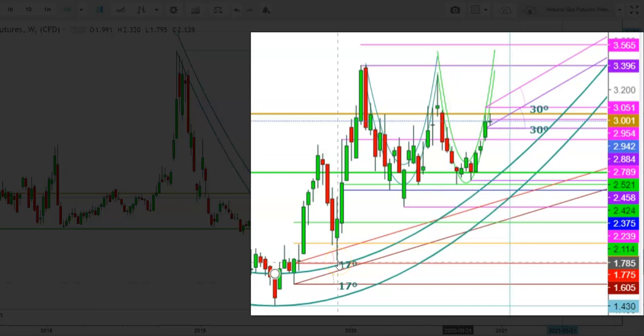So here you can see how the natural gas futures started an uptrend from the lows of $1.785 that they tested during the month of September 2020. From here you can see how a steep upward move was seen in natural gas futures when the natural gas futures finally tested the levels of $3.396 during the month of October 2020. But since then the natural gas futures remain very volatile till now. Here you can see how the natural gas futures have tested once again the levels of $2.2 during the month of December 2020.